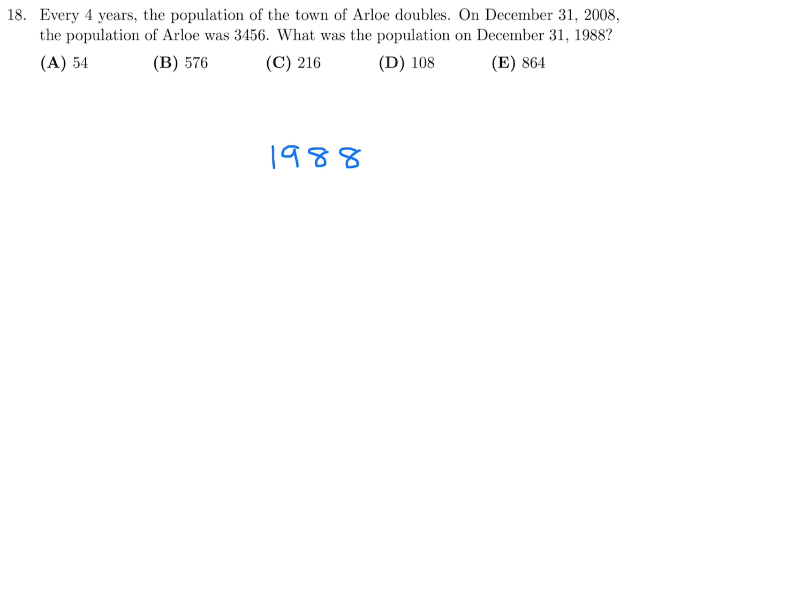So every 4 years, right? So we get 88, 92, 96, 2000, 2004, and 2008. So these are all Olympic years. Got, let's see here, Seoul, Barcelona, Atlanta, Sydney, Athens, and Beijing, if I remember, Summer Olympics. All right, so it doubles every 4 years.